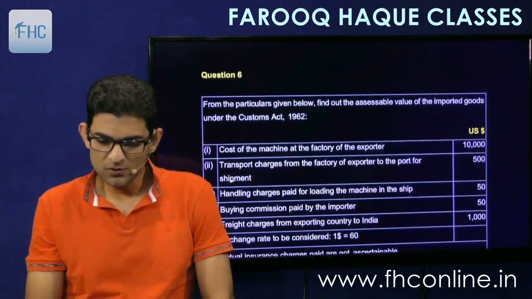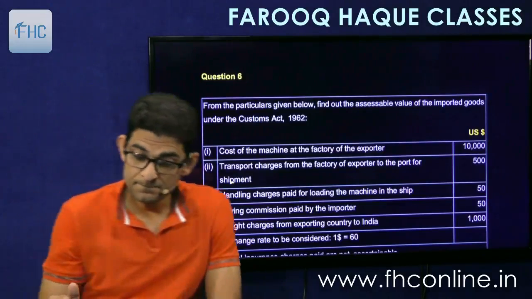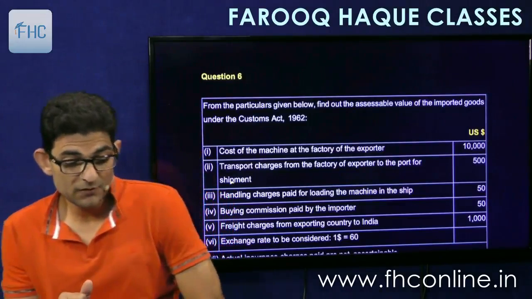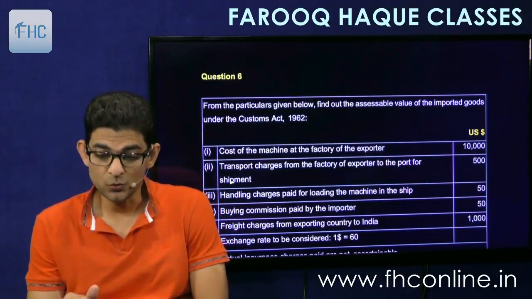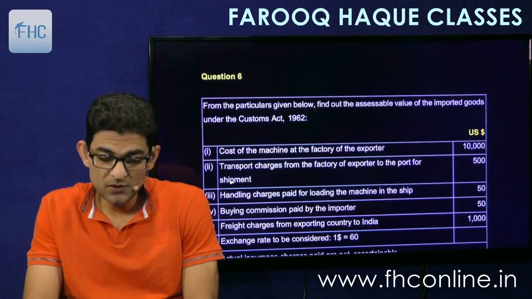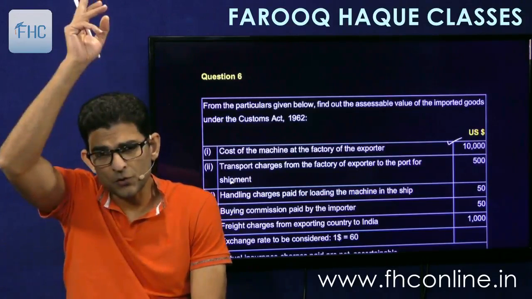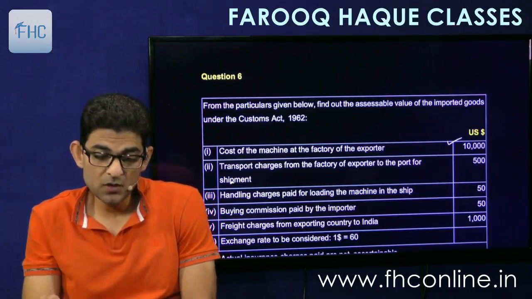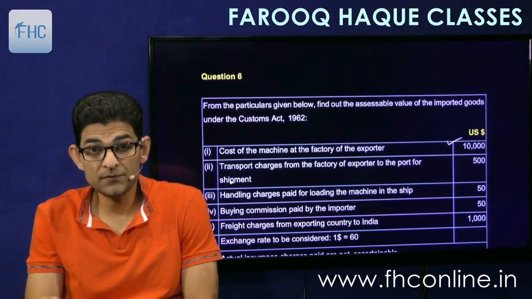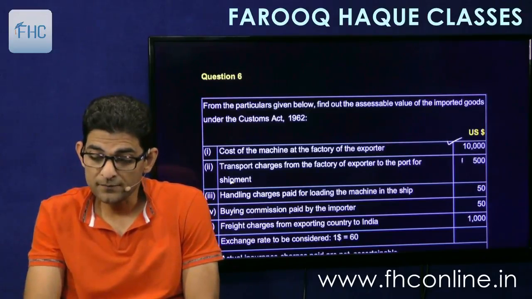Then moving on to question number 6. From the particulars given below, find out the assessable value of imported goods. Cost of machine at the factory of exporter, 10,000 USD, wherever the exporter is situated. Transport charges from the factory of exporter to the port of shipment, which means this is outside India, 500. So this we have to add.